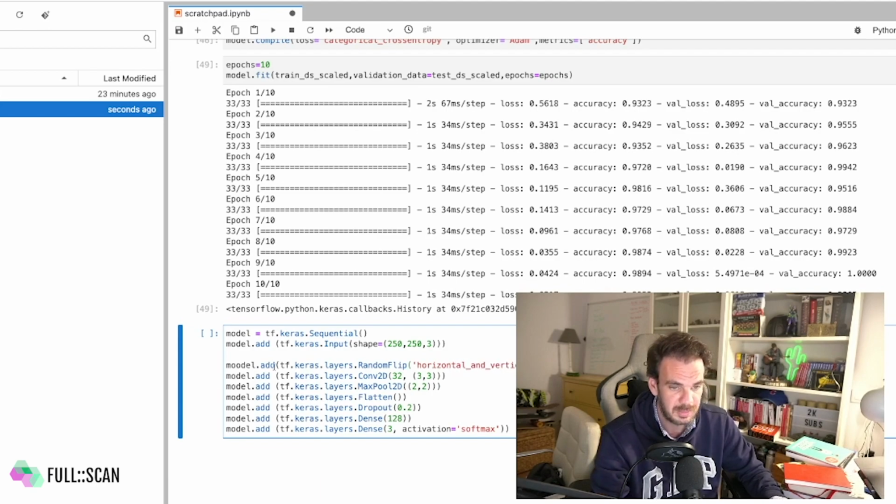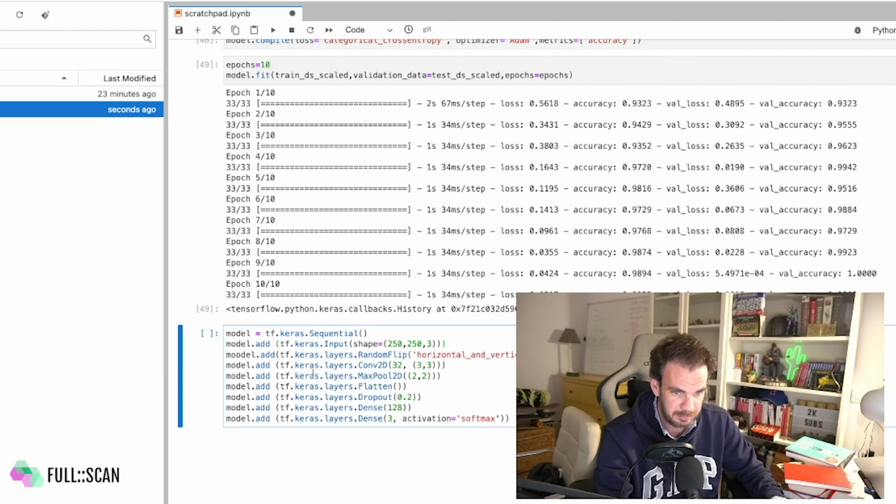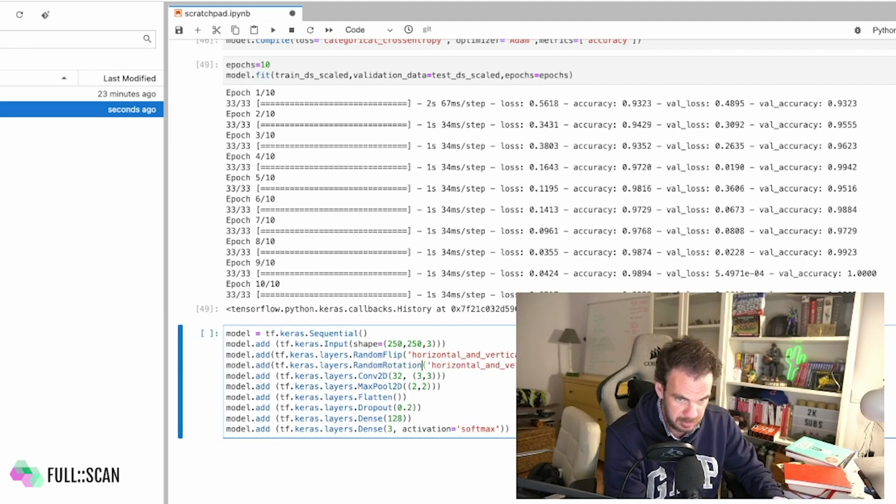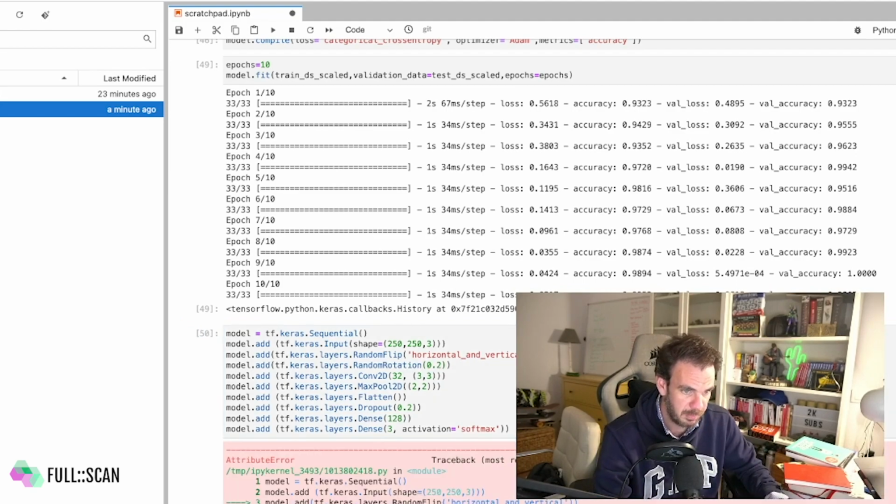The other thing I want to do, to help prevent overfitting, is a random rotation as well. Here you put the rotation you want to do, let's say 20%. So that will be our new model.